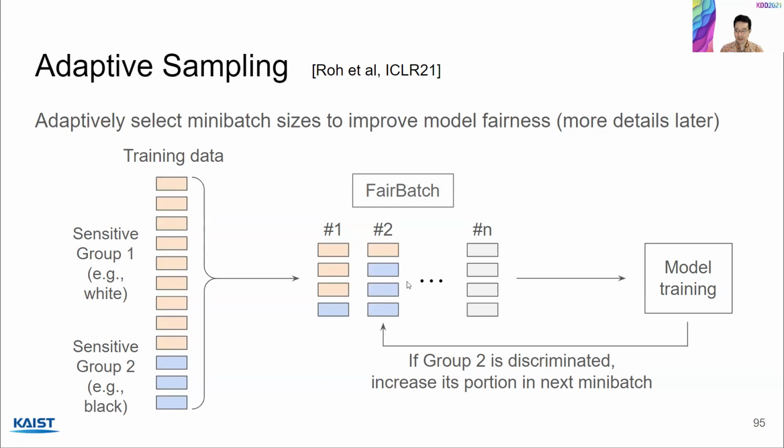And so the technical challenge is how to determine these ratios. I'm going to cover FairBatch in more depth later on. So for now, just assume that these sampling based approaches are another way to perform in-processing unfairness mitigation.